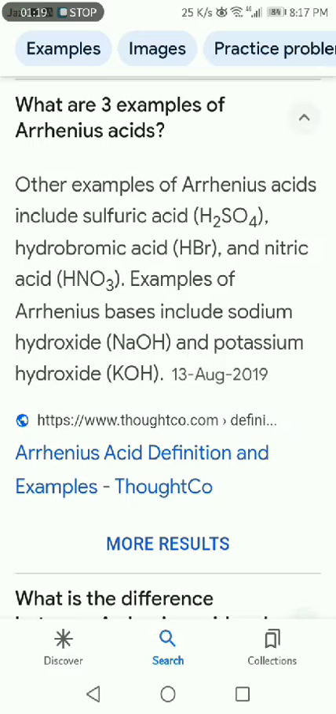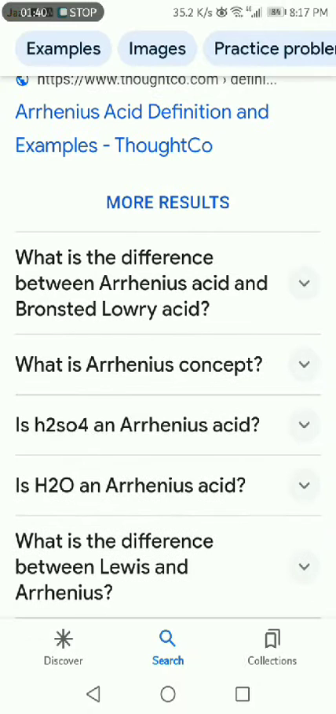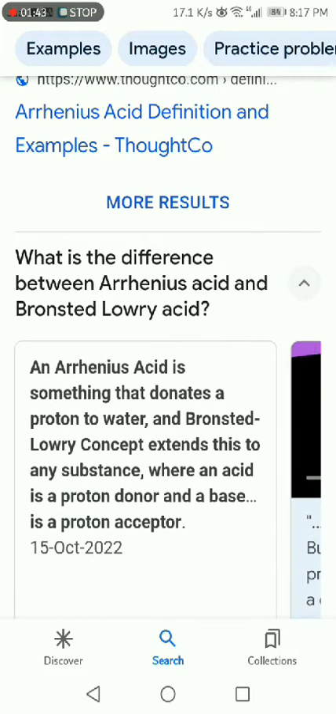Other examples of arsenous acid include sulfuric acid H2SO4, hydrobromic acid HBr, and nitric acid HNO3. Examples of arsenous bases include sodium hydroxide NaOH and potassium hydroxide KOH. An arsenous acid is something that donates a proton to water, and Bronsted-Lowry concept extends this to any substance where an acid is a proton donor and a base is a proton acceptor.